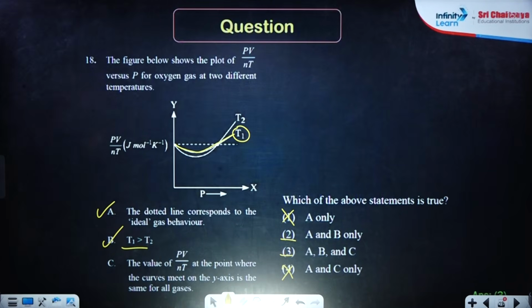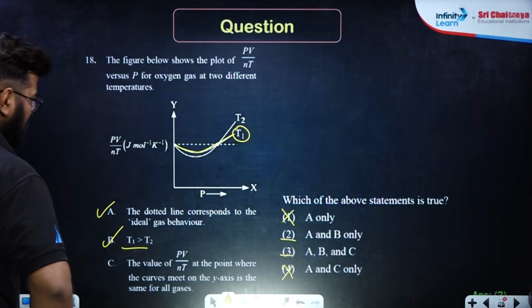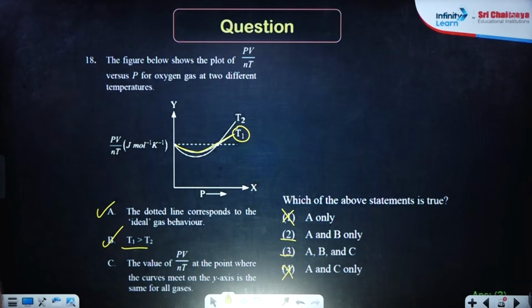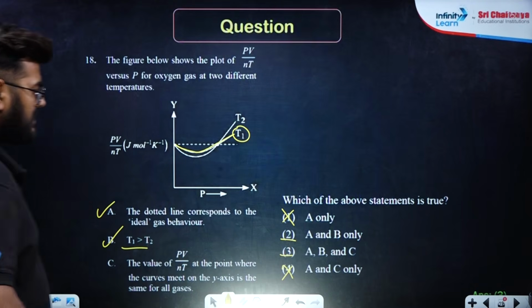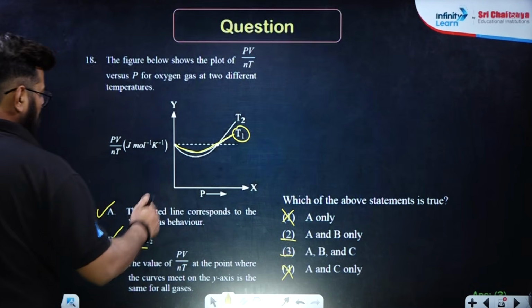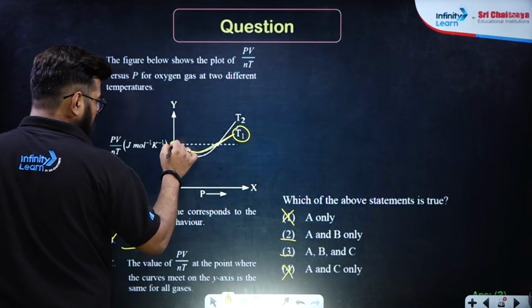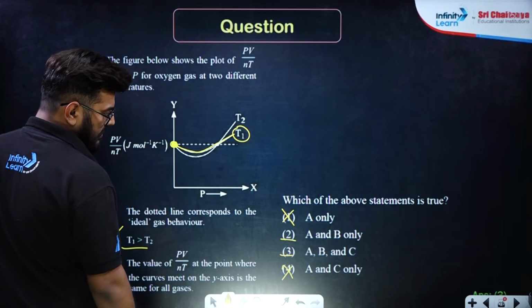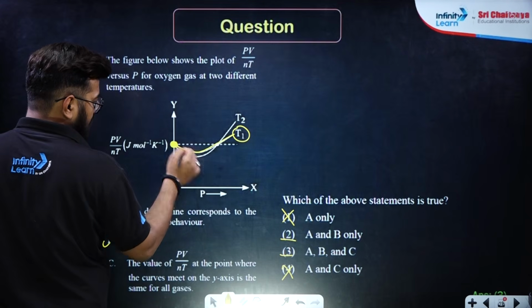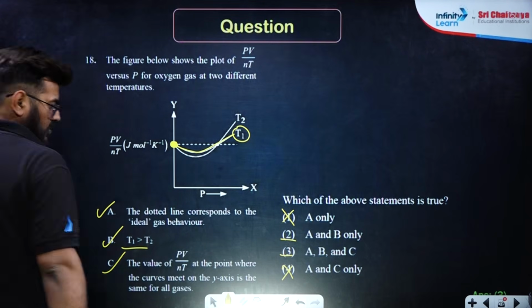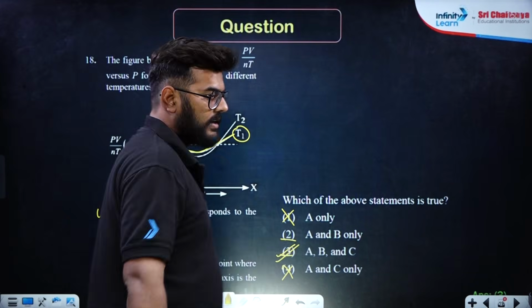The value of PV upon NT at the point where the curve meets the y-axis is the same for all gases. Yes, this is also absolutely true. All the gases start from this point only. This is where the gases are starting at zero pressure technically. So this is also right. Option number A, B, C is the correct answer over here.